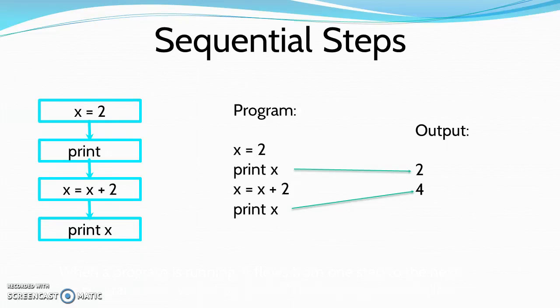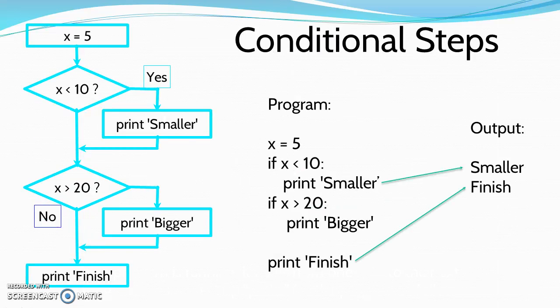A simple program here, the same thing we have seen in the previous slide. So the result ultimately will be 4. These are sequential steps shown in the PPT. Similarly, using statements such as if statements, you can see we have initialized a value 5. If it is less than 10, it prints smaller, if greater than 20, it prints bigger, and ultimately it prints finish. The output here would be smaller and then finish, because the value 5 is less than 10.